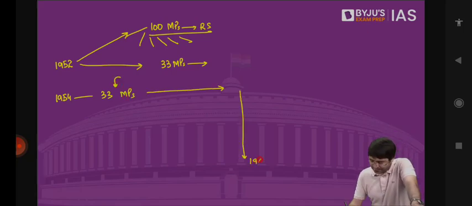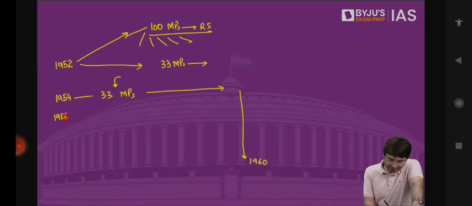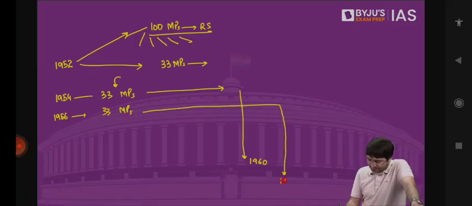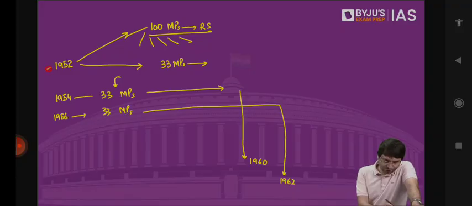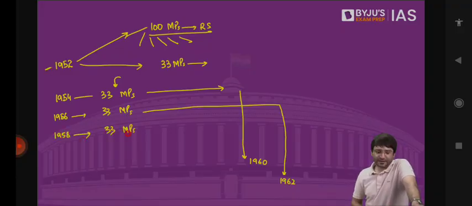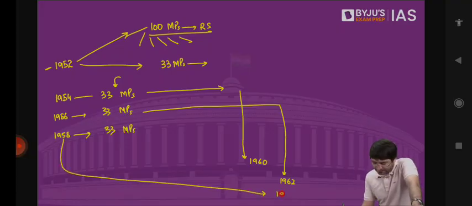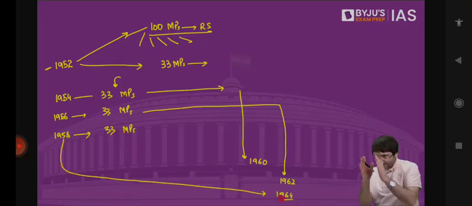In 1956, we ask 33 MPs again to retire. You can contest election again. But once you contest election again, now your term is till 1962. And those who got elected in 1952, their term was till 1958. That means when this election is conducted again, their term will be till 1964. Which means there are 1/3 seats right now where election takes place every 2 years.